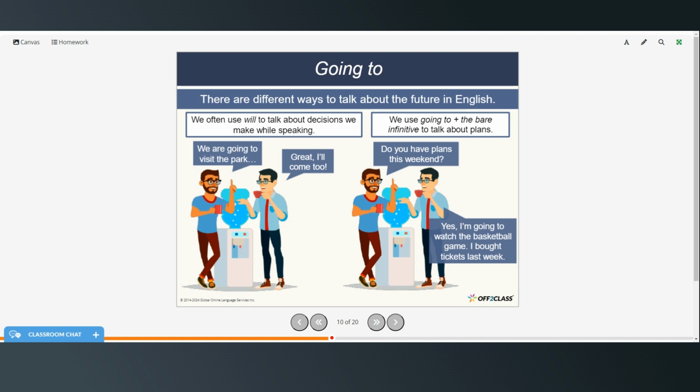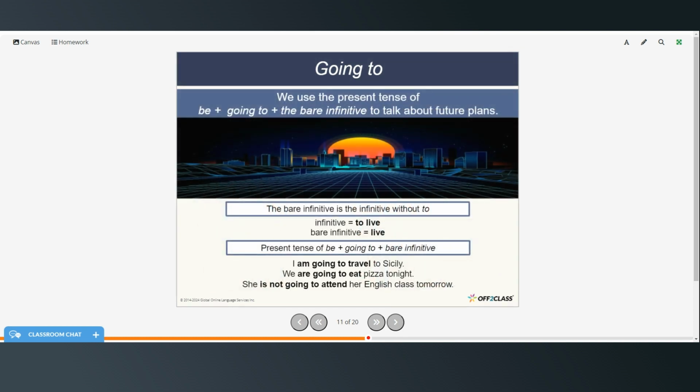We use going to plus the bare infinitive to talk about plans. Do you have plans this weekend? Yes, I'm going to watch the basketball game. I bought tickets last week. So this is something he's not deciding right in the moment. He has already decided this, but this is what he is going to do in the future.